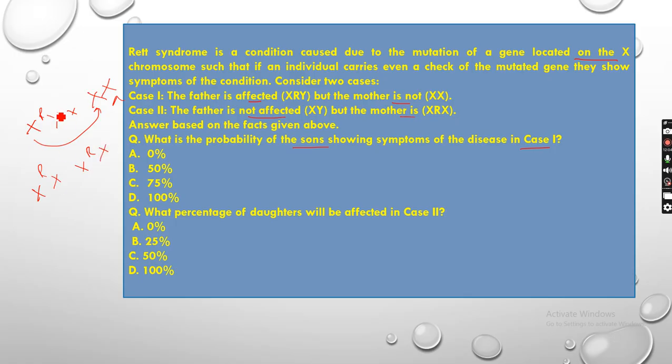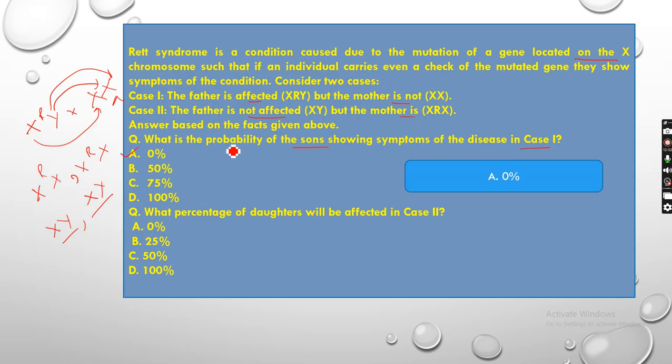Then you have Y, so here XY, or again you have XY. Now you have to find only for the sons. So this is the male, and here there is no R at all, so that means there is 0% chance of having disease in case 1. In case 1, but if they had asked about daughters, there is 100% chance, both are having it.